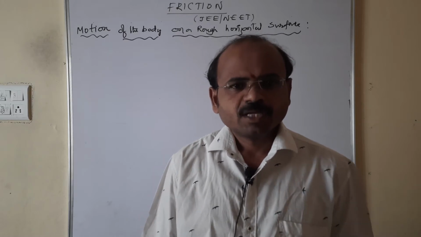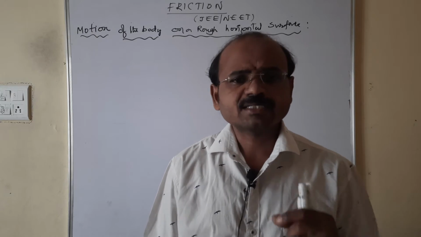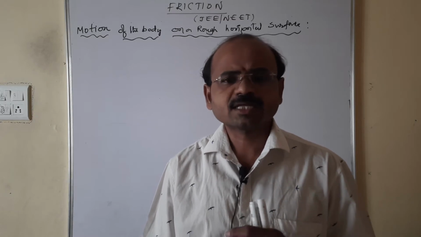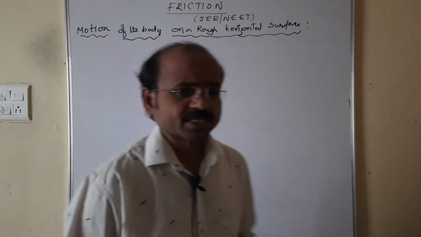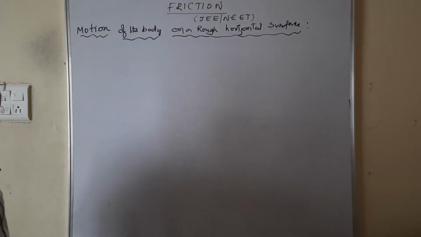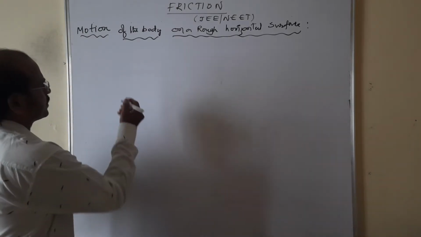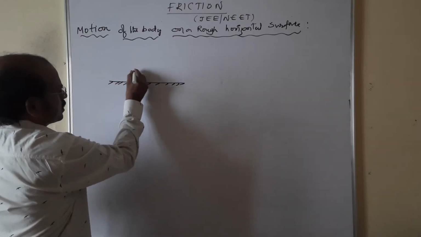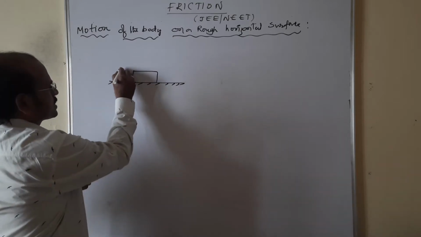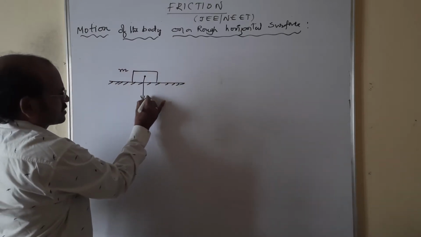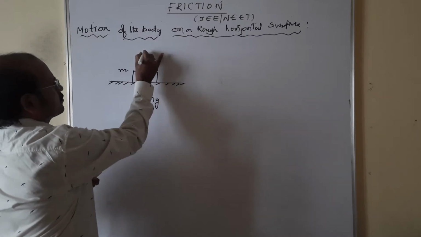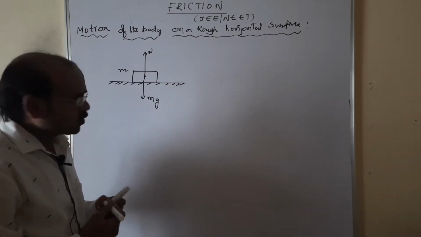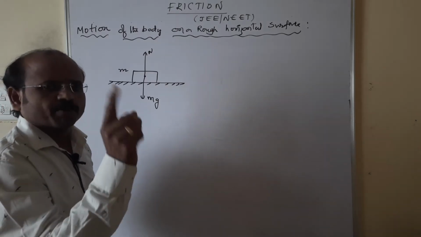Now, if a block of mass m is placed on a rough horizontal surface, look at the board, I'll draw the diagram. There is a rough surface here, and above it the block of mass m is placed like this. The weight of the body, mg, is acting down, and of course we know a normal force is acting up.